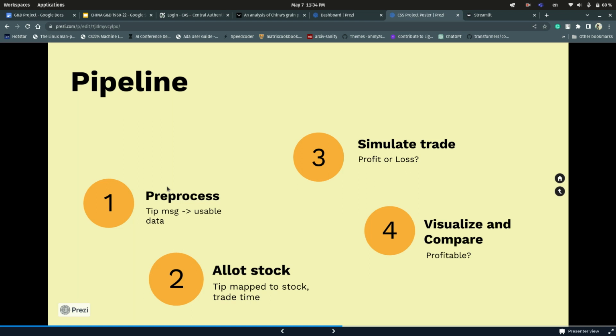After pre-processing, we infer which stock the tip was given on and when it was given. Once this information is in our hands, we use Yahoo APIs to simulate the trade by going back in time and looking at how the market behaved, finding if it would have been a net loss or profit if we blindly followed the tip. And at the end we visualize the simulations and compare them with index funds and other mutual funds and see which option would have been better.